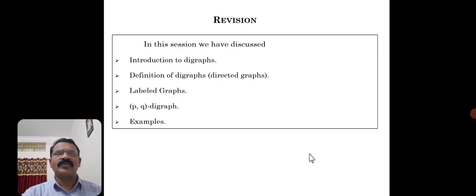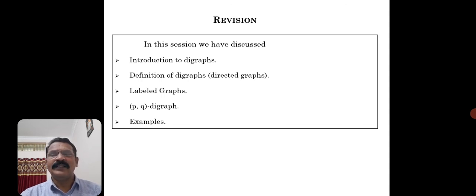So overall, in this session I have given a brief introduction about digraphs. What is the difference between a graph and a digraph? The difference is that in a graph there is no direction of edges, but in the case of a digraph every edge has a direction. If I consider an edge A to B, then it is towards B. If I say BA, starting point B, ending point A, it is towards A. So every edge has some direction.